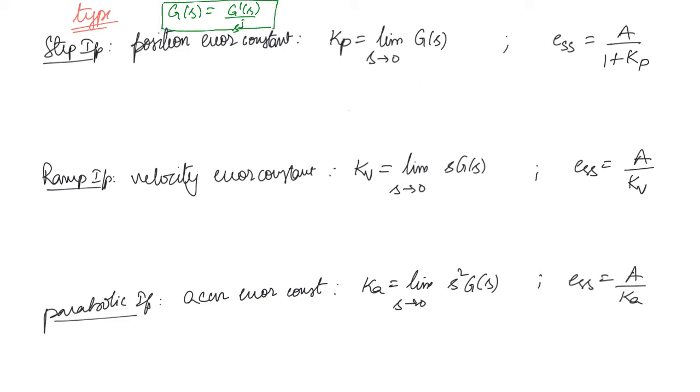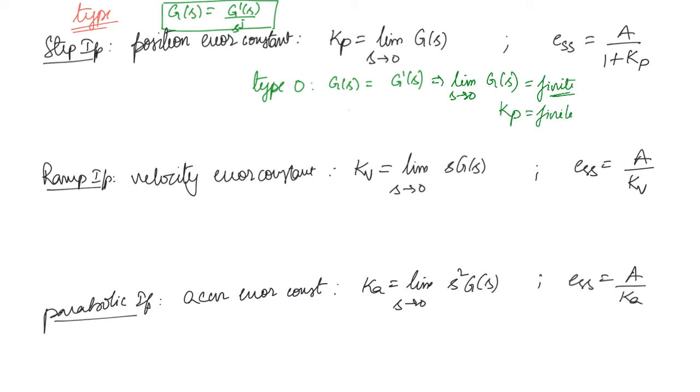Now for a type 0 system, what will be G of s? This will be equal to G dash of s simply. So if you take the limit s tends to 0 of G of s, you will get some finite value. So Kp will be some finite value.